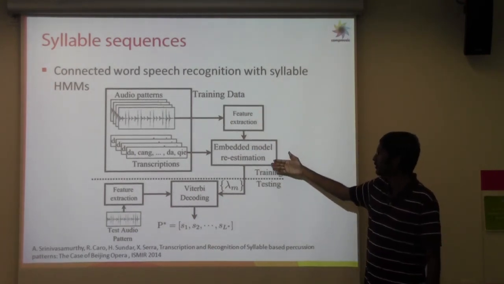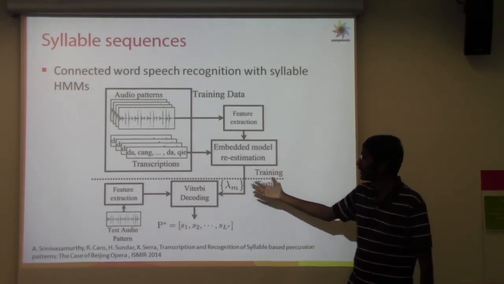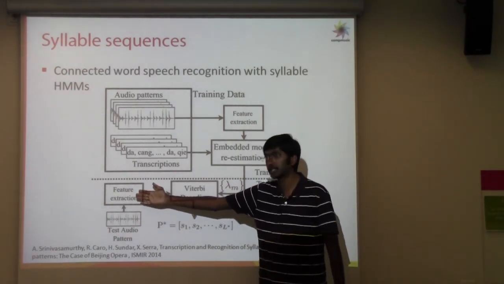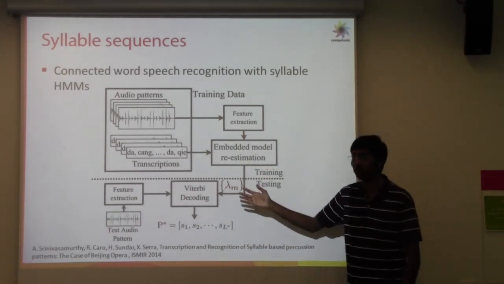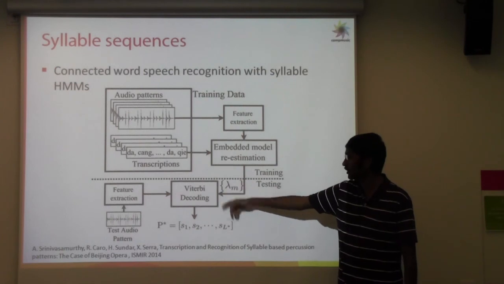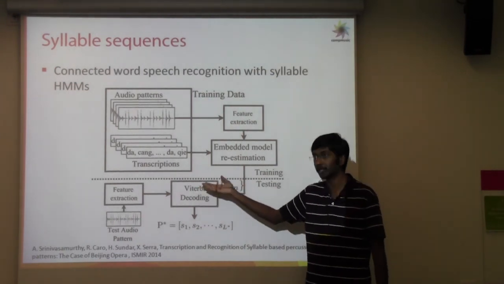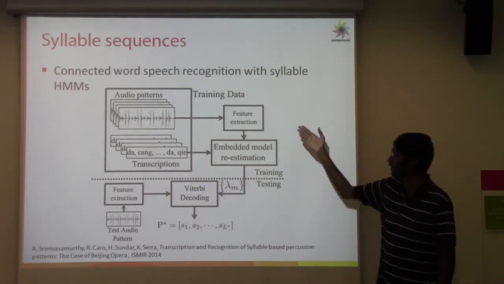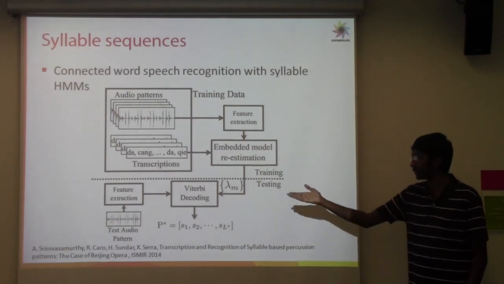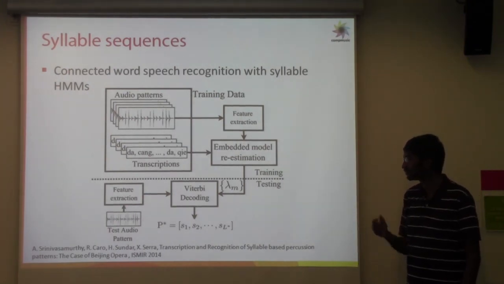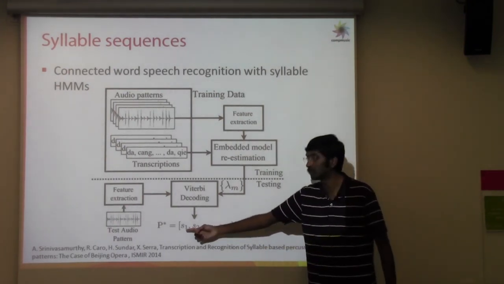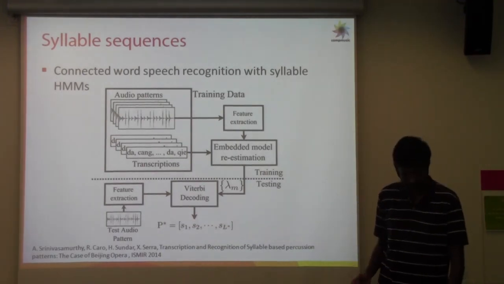So once we have the syllable HMMs, when there is a new test audio pattern, we extract the features out of it, and then we can do a Viterbi decoding, wherein we'll get a sequence of syllables that were played in the particular test pattern that we gave as input. So what we have is a sequence of syllables that's here.